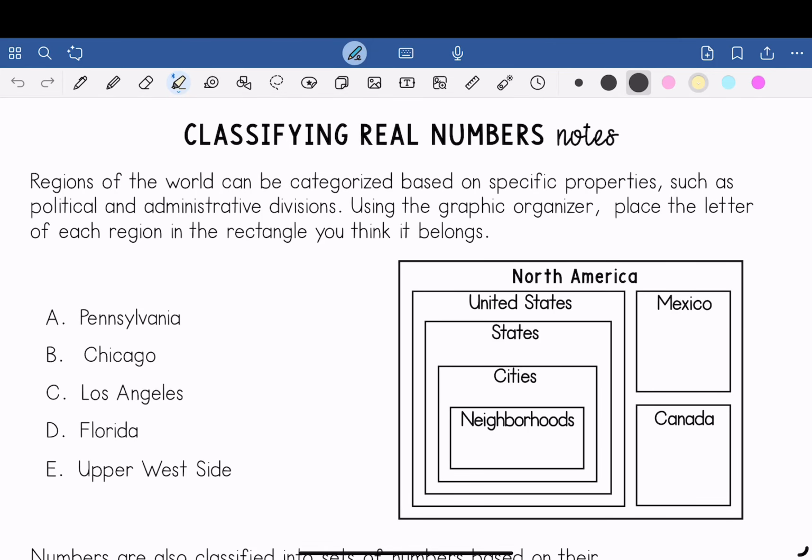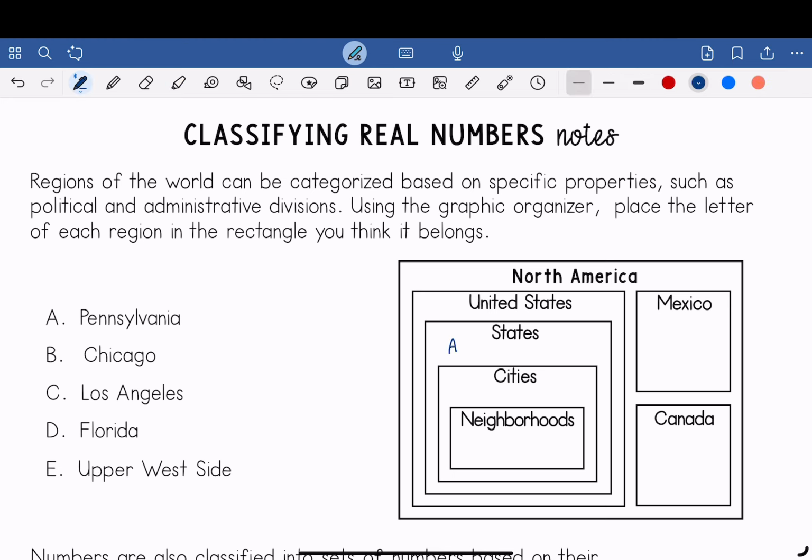Classifying real numbers. Regions of the world can be categorized based on specific properties, such as political and administrative divisions. Using the graphic organizer, place the letter of each region in the rectangle you think it belongs. A. Pennsylvania. So Pennsylvania is a state in the United States. Hence, I'm going to place it in the state.